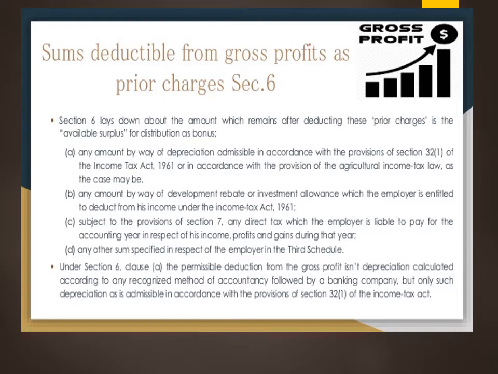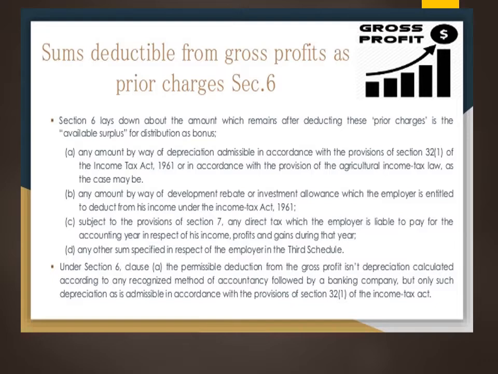The next one is any amount called development rebate, or what we even call investment allowance, to which the employer is entitled. The employer will deduct that amount from his income under the Income Tax Act. That is called the development rebate, or investment allowance, which will be deducted from the profit as prior charges when we are calculating the distribution of the bonus amount. Then regarding section 7, as I already told you, it refers to the direct tax which the employer has to pay based on the income for that particular accounting year.